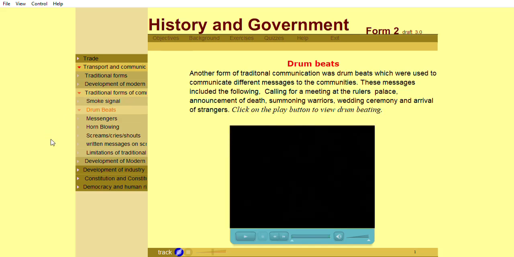Another form of traditional communication was drum beats, which were used to communicate different messages to the communities. These messages included the following: calling for a meeting at the ruler's palace, announcement of death, summoning warriors, wedding ceremony, and arrival of strangers.